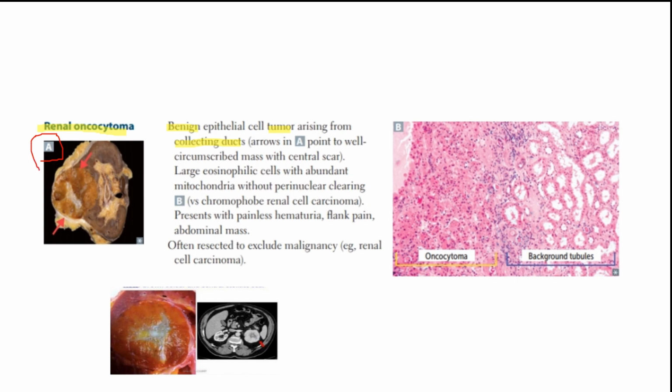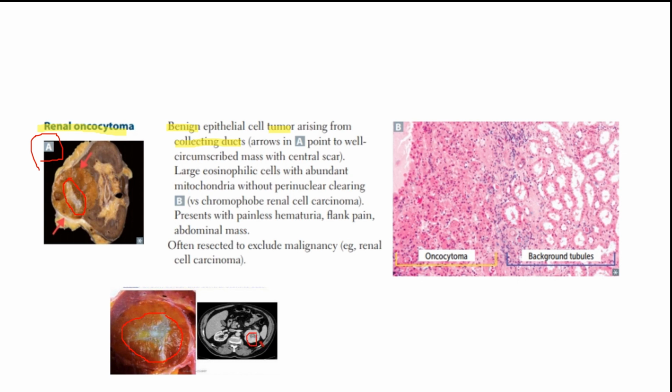You should at least know 2, and one being the most important feature, and it's that it has the central scar, the central stellate scar, the central fibrosed white area. You can see the figure below, and on the MRI image, I'm circling right here.